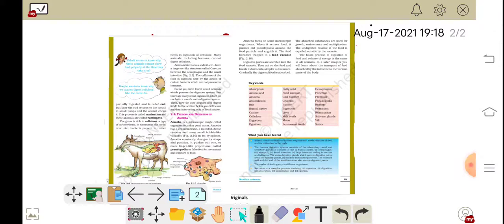So today we will do the next topic of class 7 science NCERT chapter 2, that is 2.4 feeding and digestion in amoeba. So let's start. Amoeba is a microscopic single-celled organism found in pond water. Microscopic means it can be seen by microscope only, and single-celled means it has only one cell in it, and it is an organism that is found in pond water.